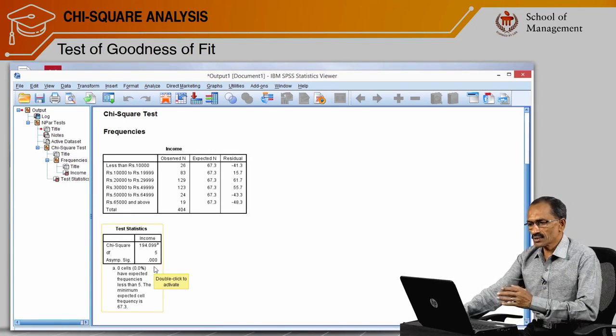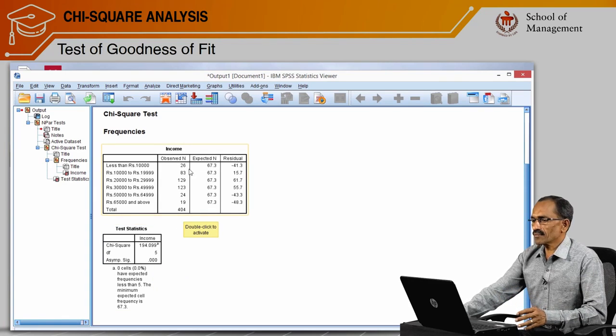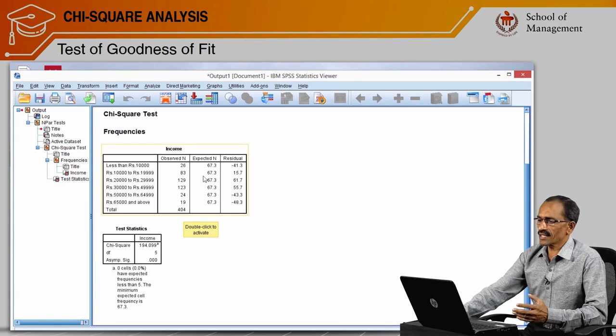And is it true? From this table itself we can compare. We hypothesized 67, but it's only 26 in the first category. Second one, we hypothesized 67 and actually it's 83. Third category, we assumed 67, but actually it's 129, and so forth.